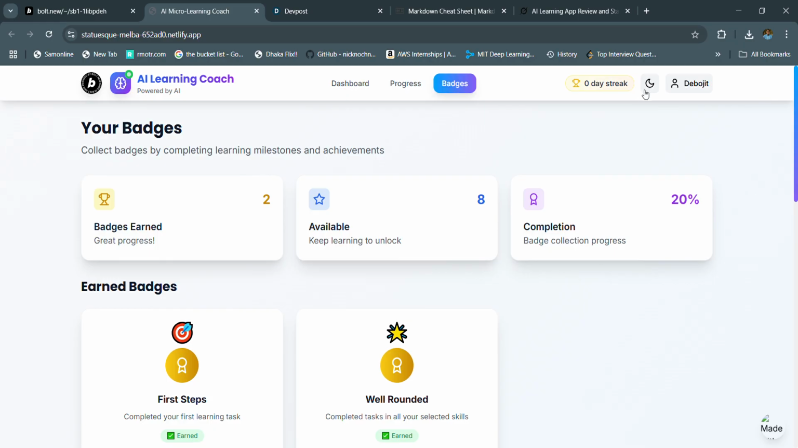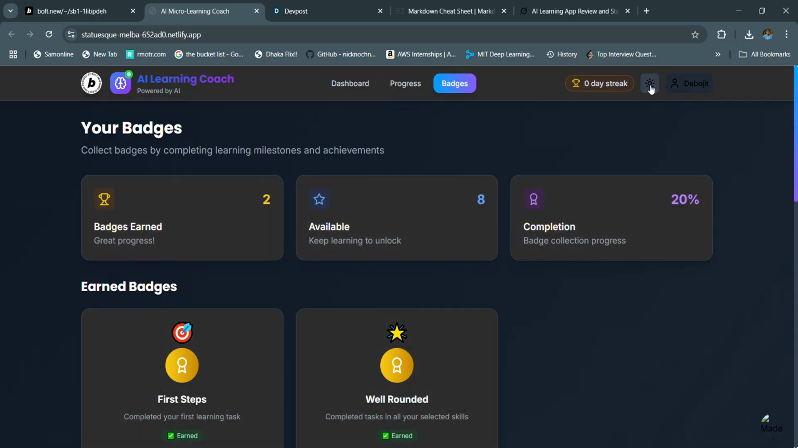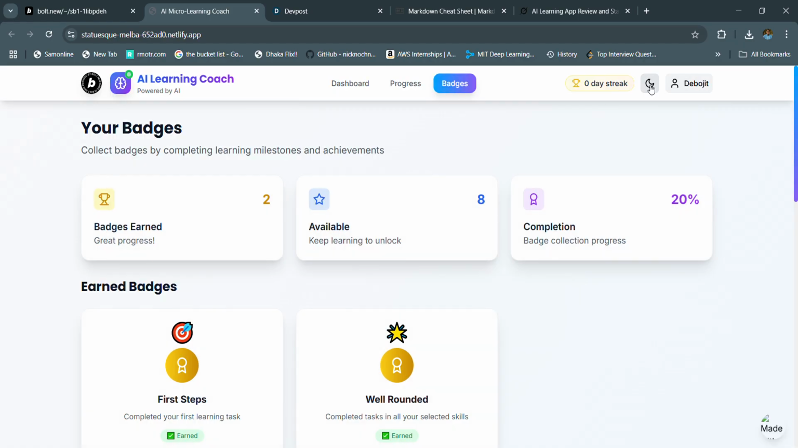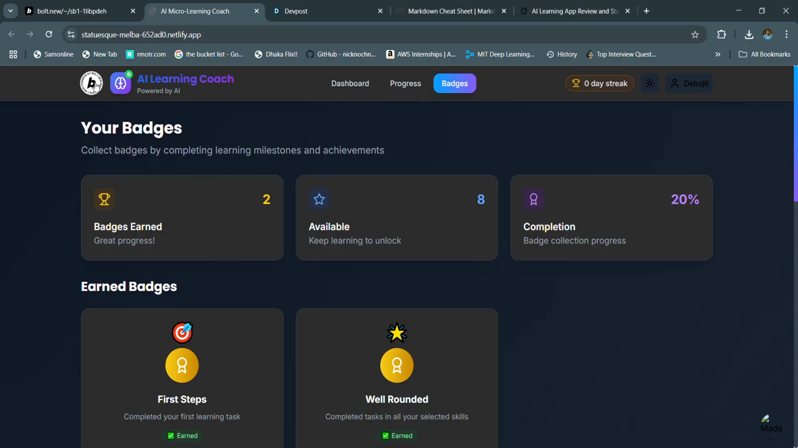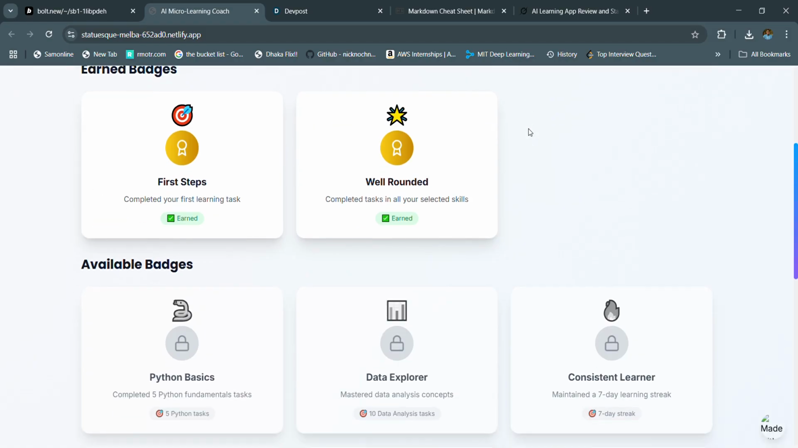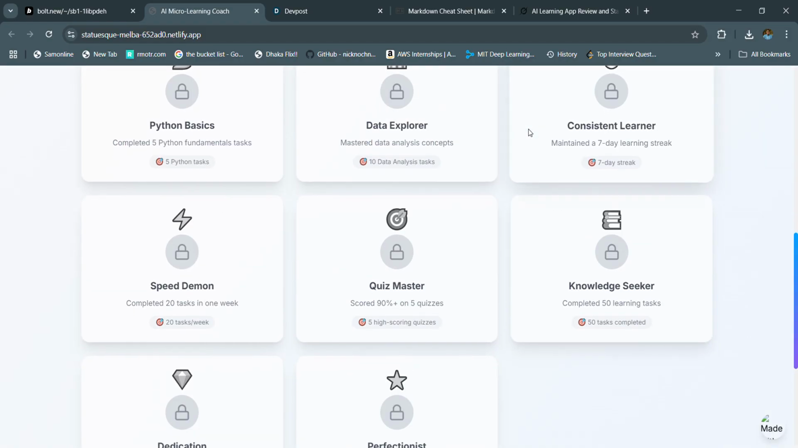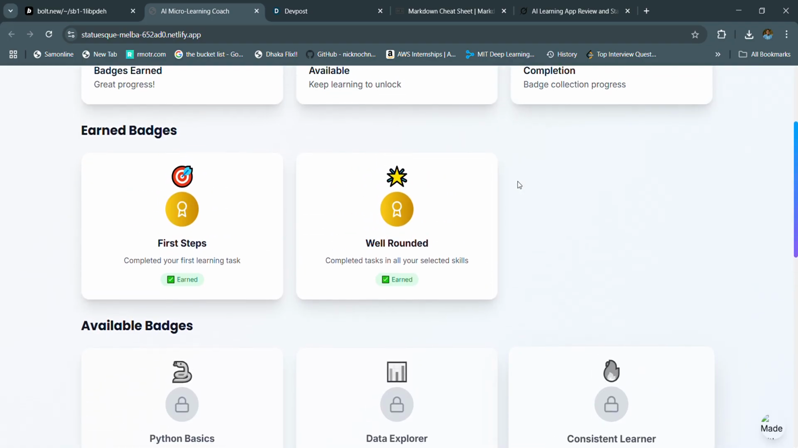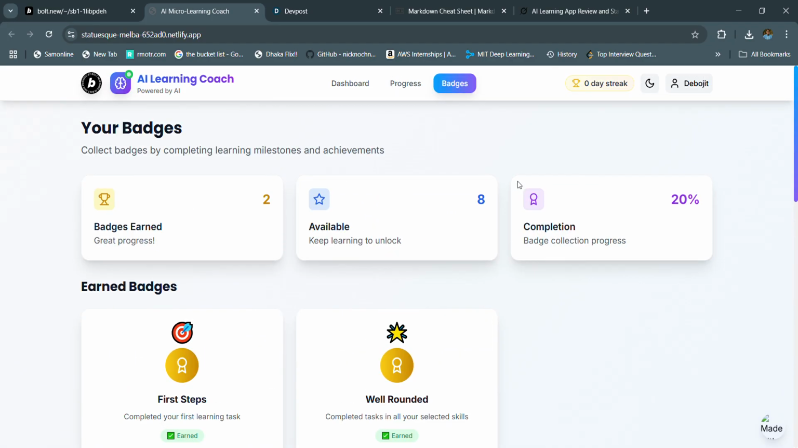We can also toggle between dark mode and light mode. You can see the logo changes its color depending on the mode. That's how this works.